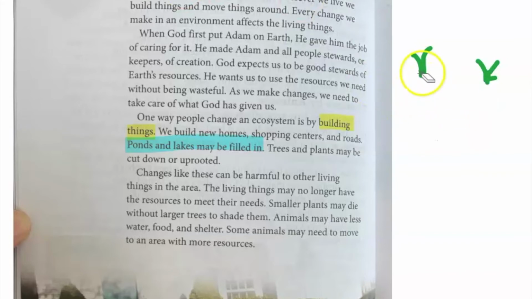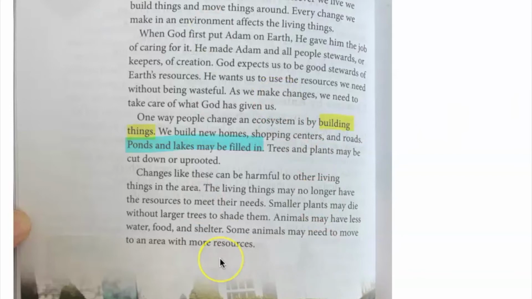And obviously they're going to cut down all the plants around it. Then it's the same as taking away someone's home. Then what would happen to the living things living in there, like fish or frogs? They're losing their house. That's what it means by harming other living things.